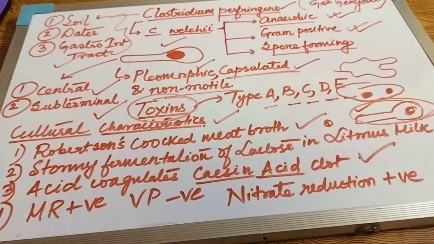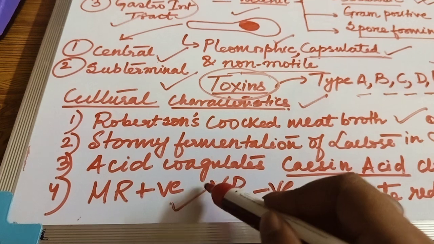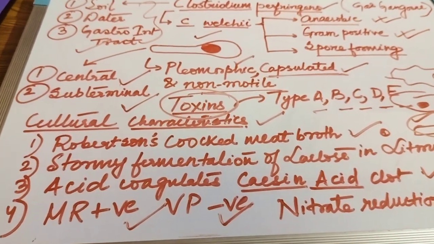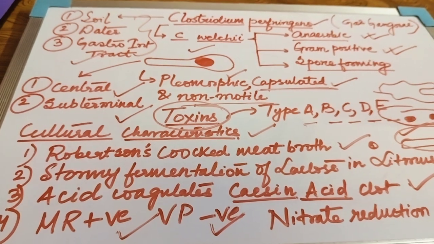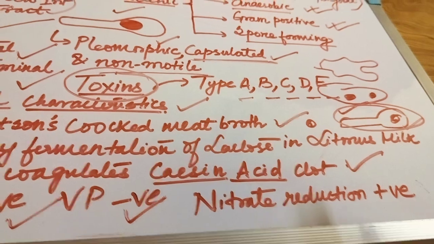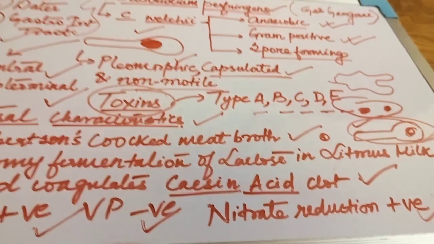Here for this organism the methyl red is positive and VP is negative. And even the nitrate reduction test, which is another important test as per Bergey's manual, is also positive in this case.